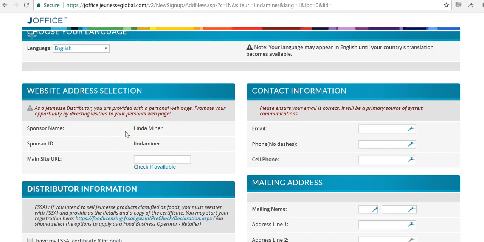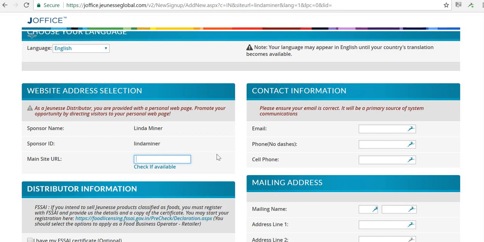Now, if you're doing this from your phone, it's going to be the same information, but it's just going to be all in one row, not in two rows. So here again, we can see the sponsor name is Linda Miner, the sponsor ID. Make sure, this is the third time you're seeing this information, please make sure it's correct because you only have 3 days to change it if it's incorrect.